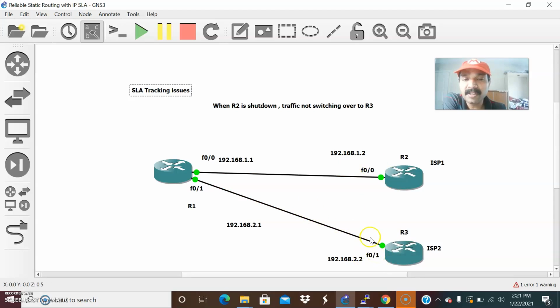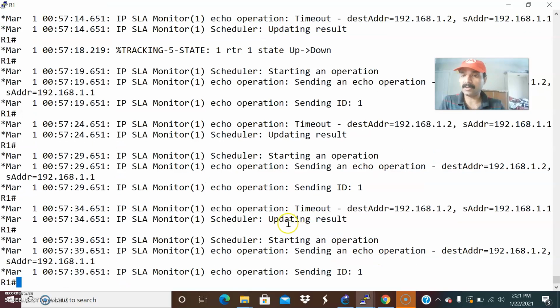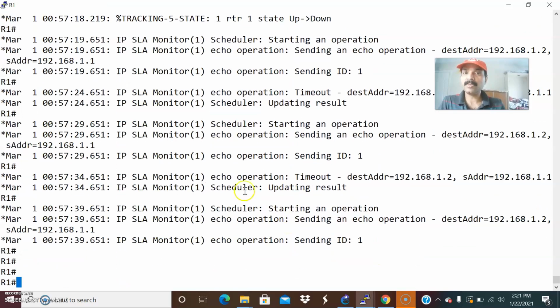So what happened exactly, right? When this specific interface goes down, it will start sending the echo request. If it is timing out, automatically the traffic will switch over to FastEthernet 1. So let us see now. You're able to see, right?